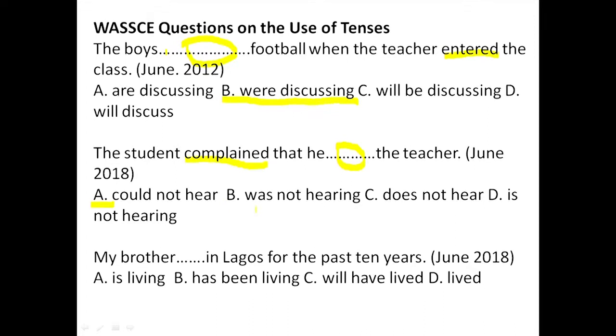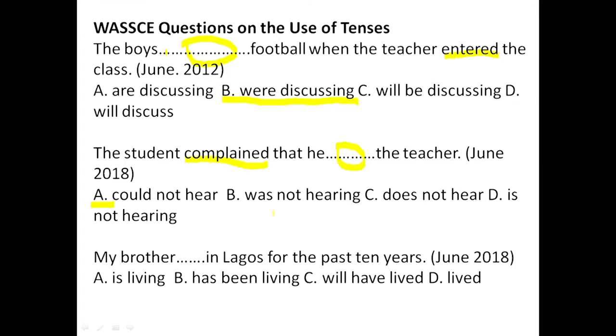So we only use the past progressive in three different circumstances. One, when we have two relatively long actions happening at the same time. Two, when a short action interrupts a long action. And three, when we are referring to the future from the past. In this case, so I was expecting him yesterday, but he didn't show up. So was expecting is about referring to the future from the past. While we were singing, they were dancing: two long actions happening at the same time.